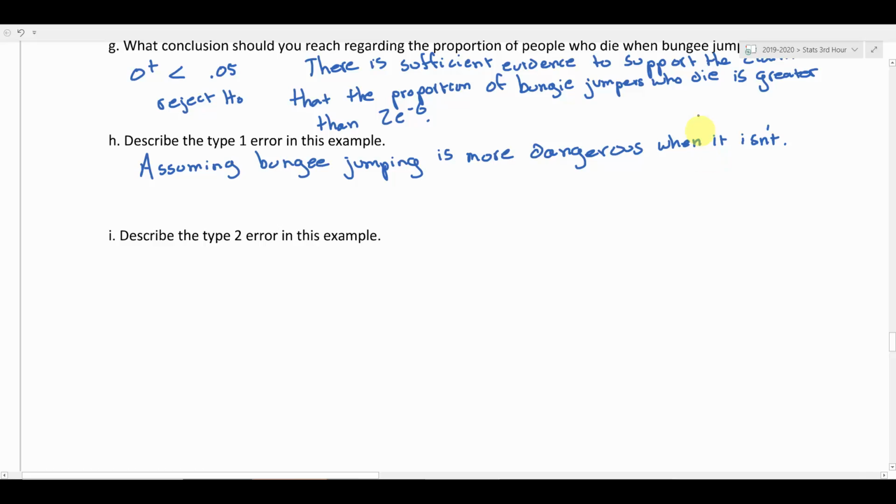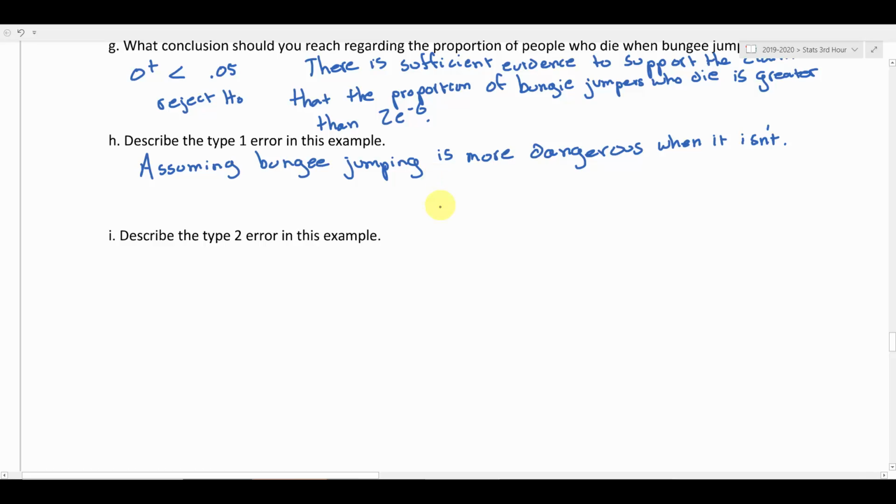In other words, I'm assuming that the proportion is more than the 2e negative 6 when it's in fact not. So you might assume that bungee jumping is too dangerous and you miss out on going bungee jumping. You assume that it's more dangerous than it is and you choose not to go.